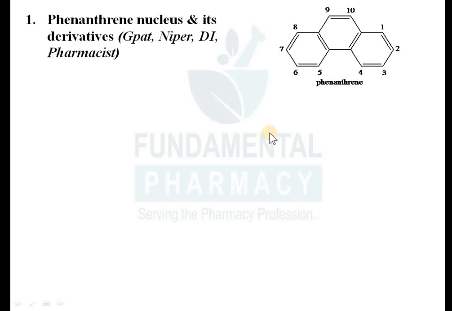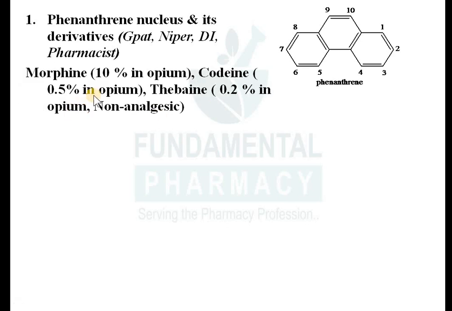So morphine, codeine, thebaine, these three alkaloids are phenanthrene derivatives. Okay. We'll see the structure of each. Morphine is present at 10% in the opium, codeine around 0.5%, and thebaine around 0.2%. Out of these, morphine and codeine have an analgesic property. In addition to that, codeine has an antitussive property. Then thebaine is a non-analgesic.